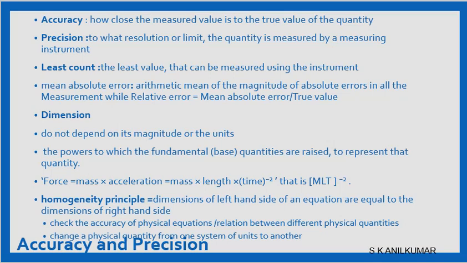Now what is least count? Least count is the least value that can be measured using an instrument. So a Young's modulus apparatus will have a different least count, a Vernier caliper will have a different least count. Least count is the minimum value on the calibrated scale divided by the total number of divisions. That is how we measure.